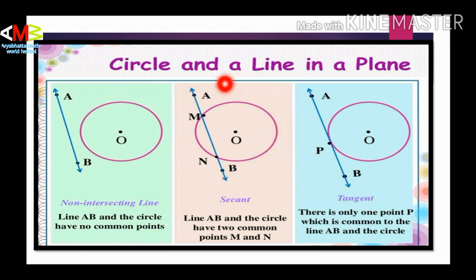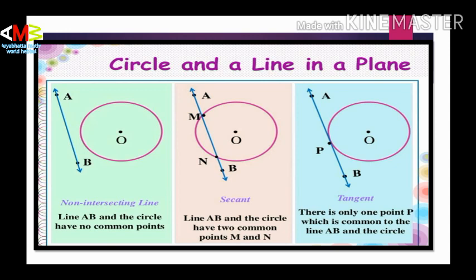Here the circle is there, and line AB touches it at 2 points, M and N. This is called a secant, which has 2 common points with the circle at M and N. And in this circle, the line AB touches the circle at point P. There is only one common point, which is called a tangent. So these are the basics of the circle.